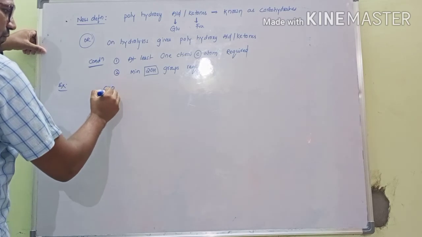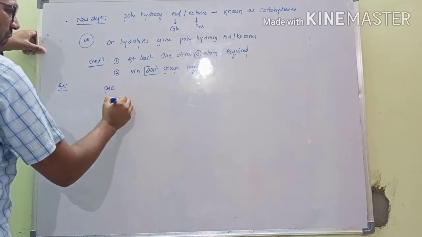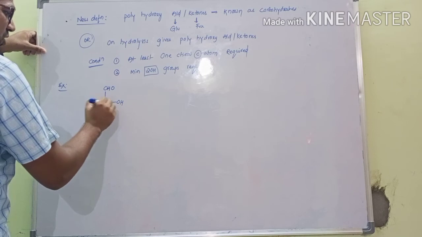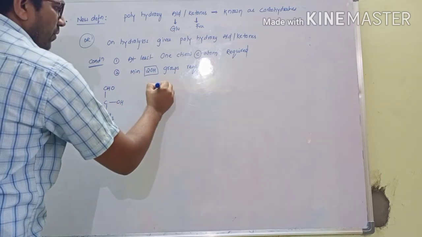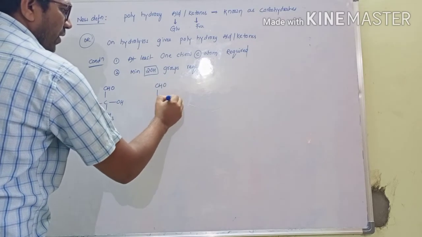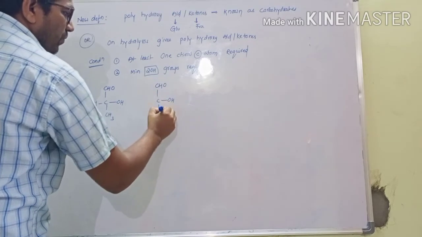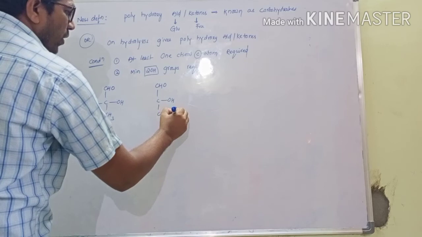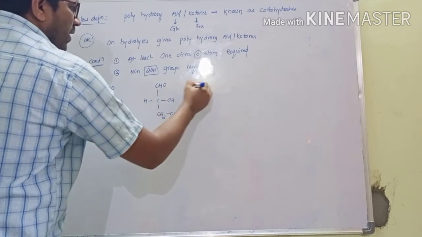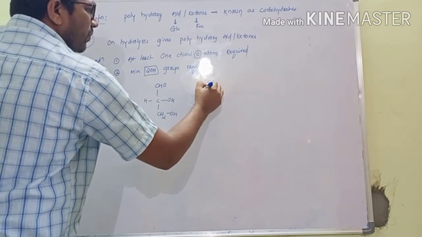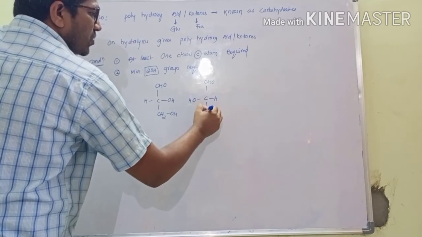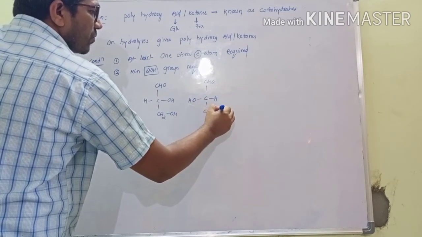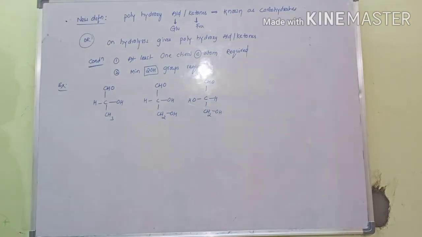This is CHO, C, OH, H, CH3. See the next one, CHO, C, OH, CH2OH. Next, CHO, C, OH, H, CH2OH, CH2OH.